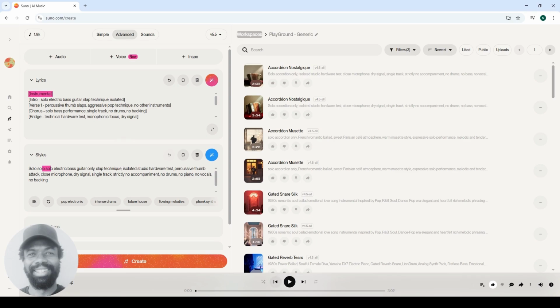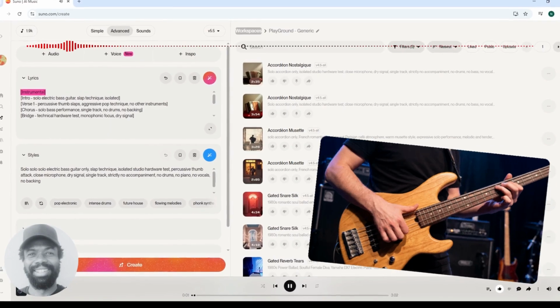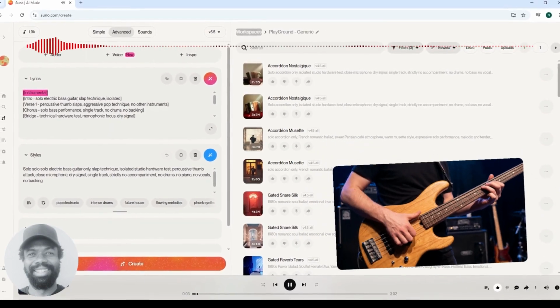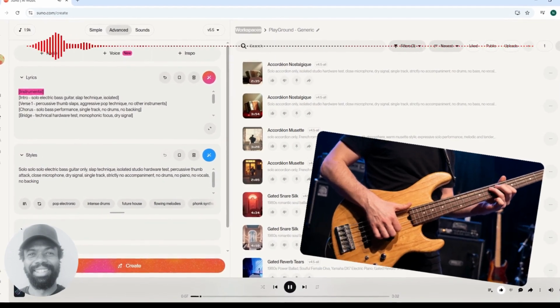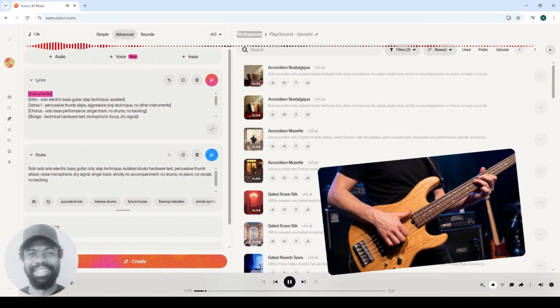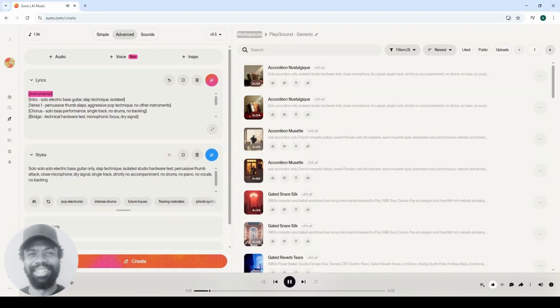So now here's an example. The style field is re-emphasizing the solo guitar. It re-emphasizes the solo performance. And then in the lyrics field, we've got the instrumental tag. If you add these little tricks, it's not a 100% guarantee.